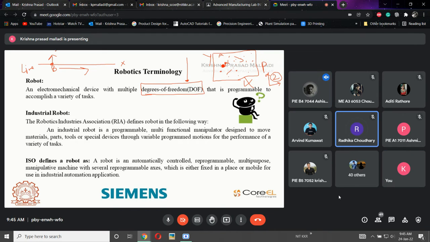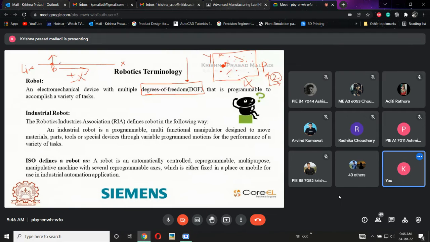Sir, with the restricted movement. Yes, we have restricted movement, and we said that there is a line. In that line, there is a point. So, a line is nothing but it is only in one axis. It shouldn't be in two axes. So, there should be one constraint I have given. So, the point is supposed to move in either plus or minus x direction. So, this line should have 1 degree of freedom. So, it will be moving in this direction or this direction.